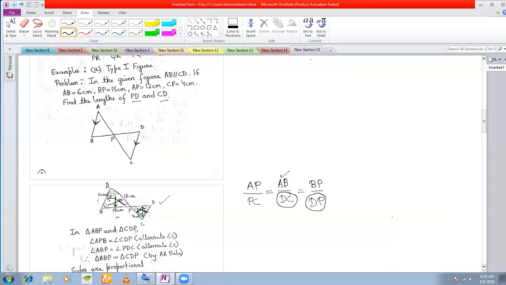AB is given to me. BP is given to me. Okay. And what else? AP is given to me. This is given to me. CP is given to me. This is also given to me. Okay. So I have to find this.